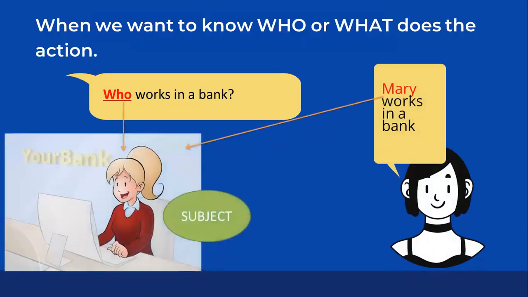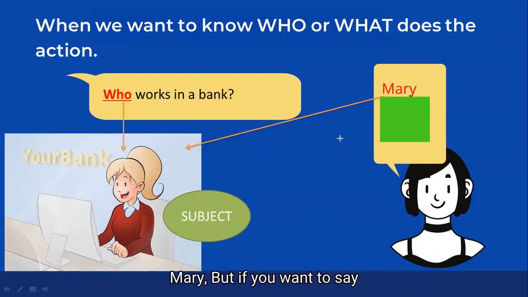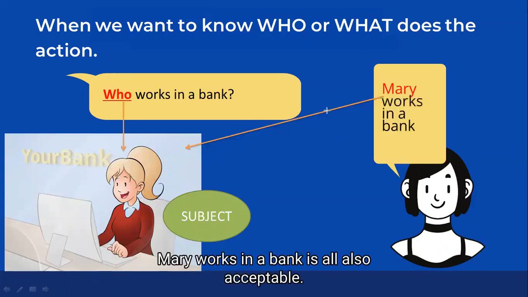Take into account that the one who is working and the one we are talking about is Mary. You can answer in two ways. The first one is Mary works in a bank, and you can answer just Mary. Who works in a bank? Mary. But if you want to say Mary works in a bank, it is also acceptable.